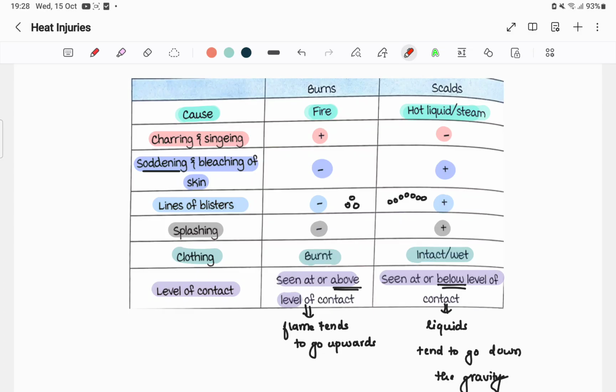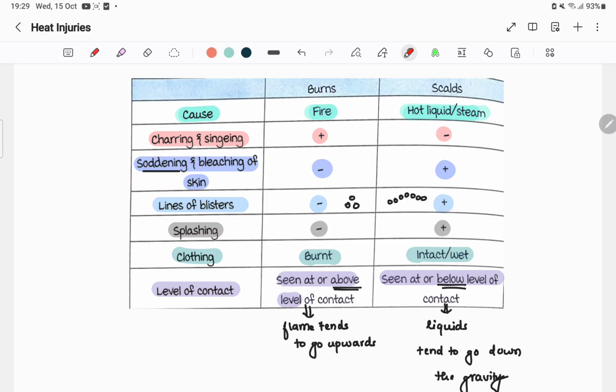Then charring will be there in which part? Burns, obviously. Scalds won't have it. Sodden appearance and bleaching in scalds. Splashing, scalds. Okay, S for S, you can remember it like this. Lines, S, again S, lines. So it will be present in scalds. Sodden, again S, scalds.